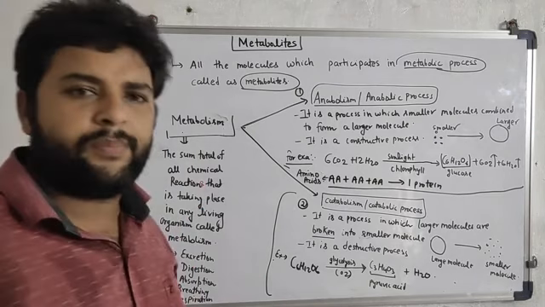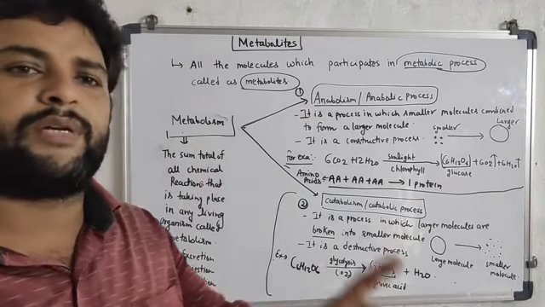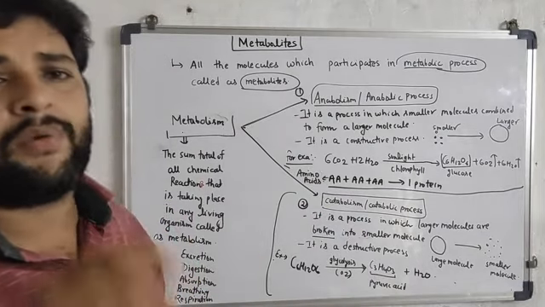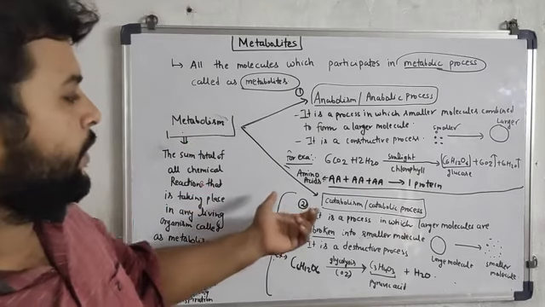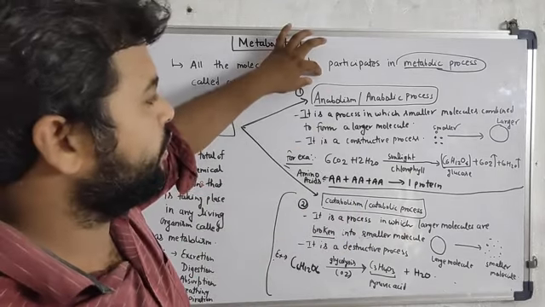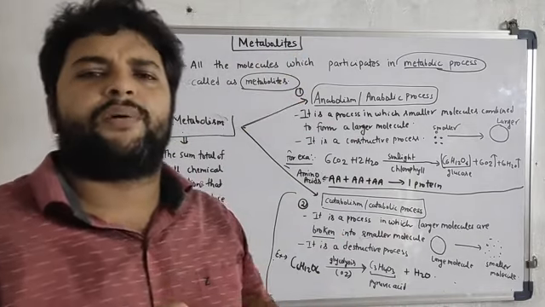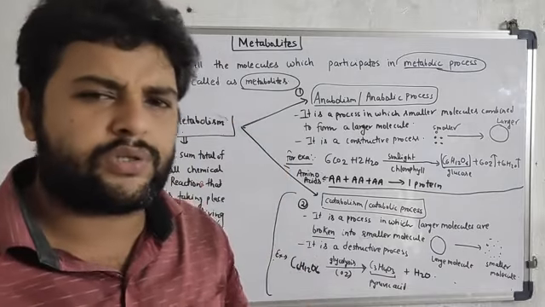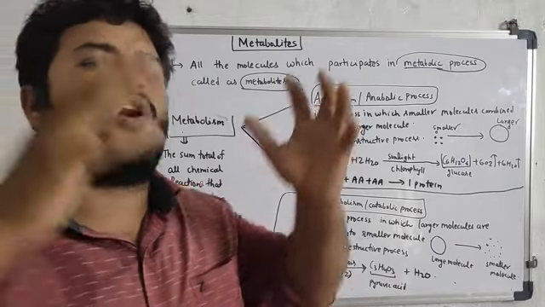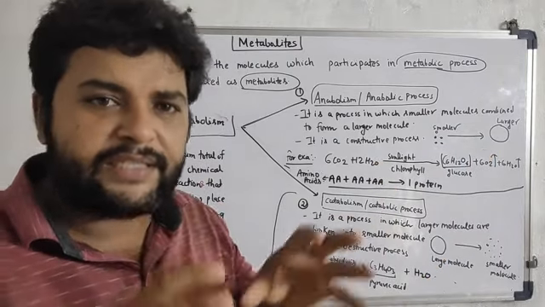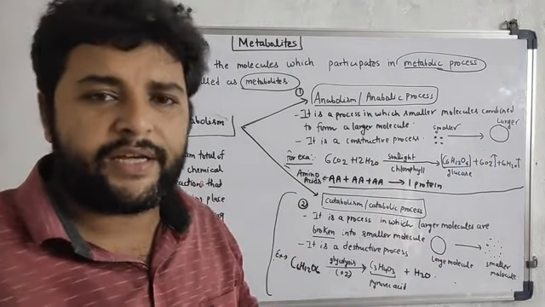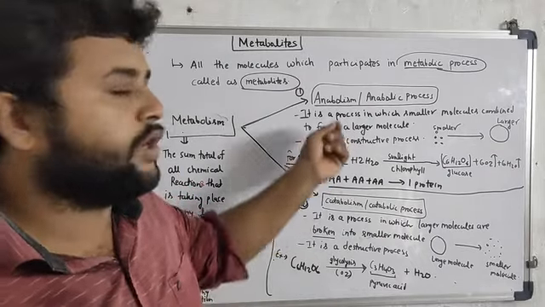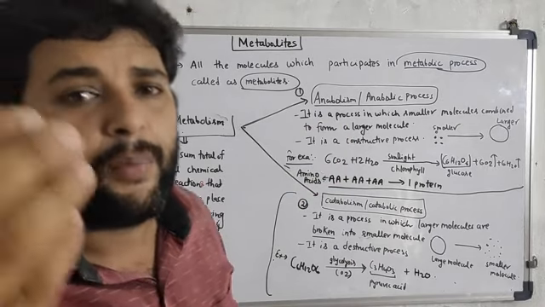Now, metabolism is basically of two types. First, the anabolism or anabolic process, and the second, the catabolism or catabolic process. Okay, now let us continue with anabolism. Anabolism is basically a metabolic process where small molecules combine with each other to form a larger molecule. That type of metabolic reaction occurring in any living tissue or living organism can be considered as the anabolic process or anabolism.